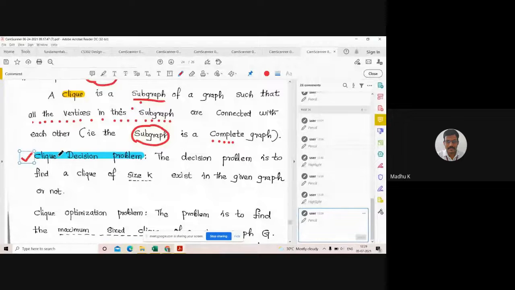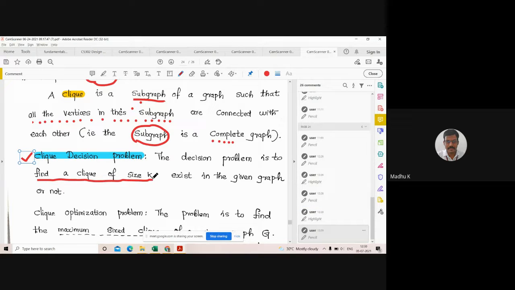So what is the problem? What does the Clique decision problem mean? The decision problem is to find a Clique of size k. Suppose the value given for k is 5.